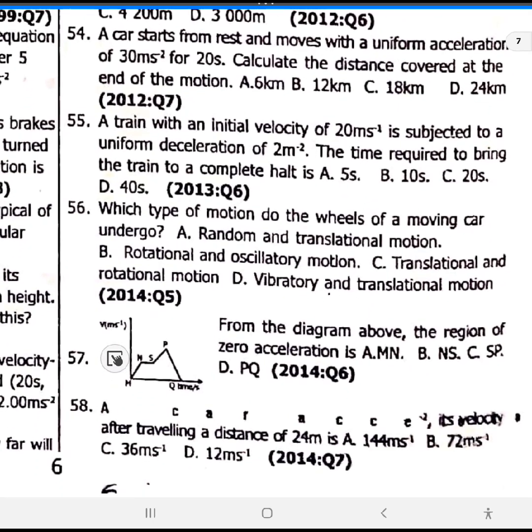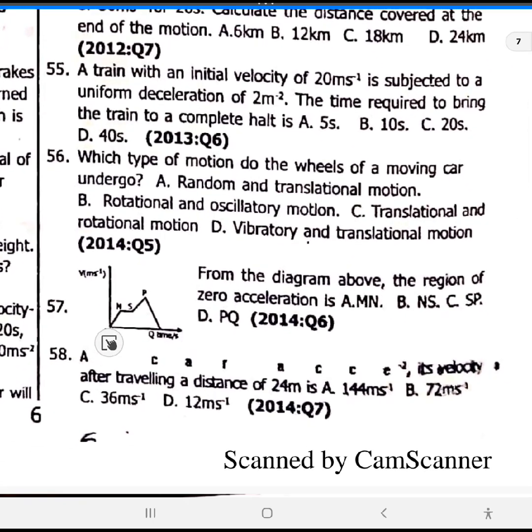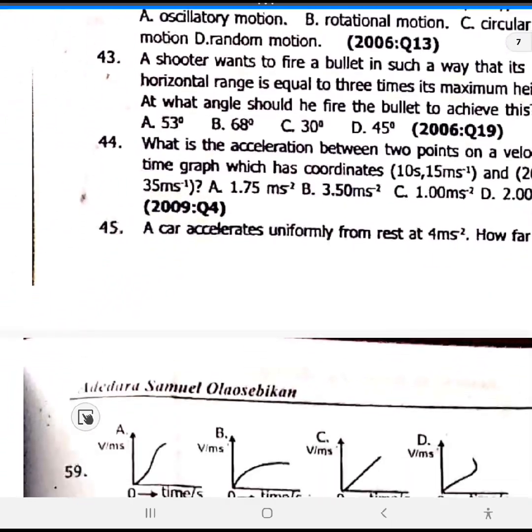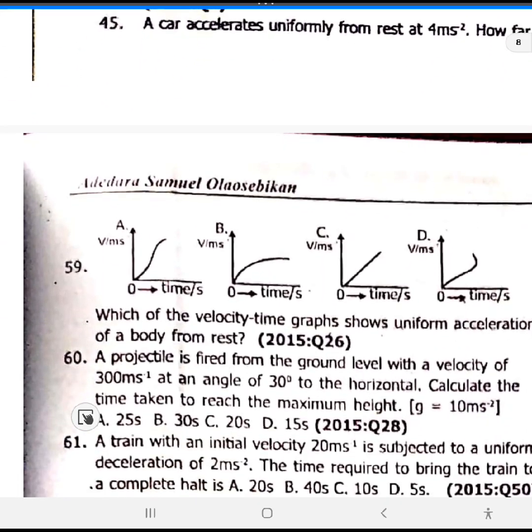Now let's go to this other graph that's given to us. From M to N, look at the way it went, this is acceleration. From N to S, this is uniform velocity. From S again to P, it accelerates. Then from P to Q, it decelerates. So from the diagram above, the region of zero acceleration is option B. We'll not waste our time there. So we've gotten it, option B.